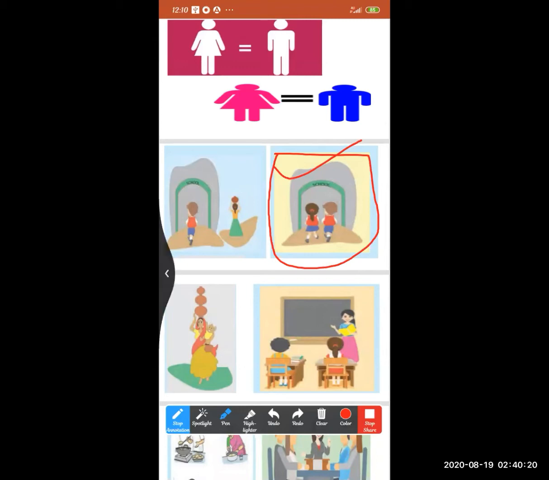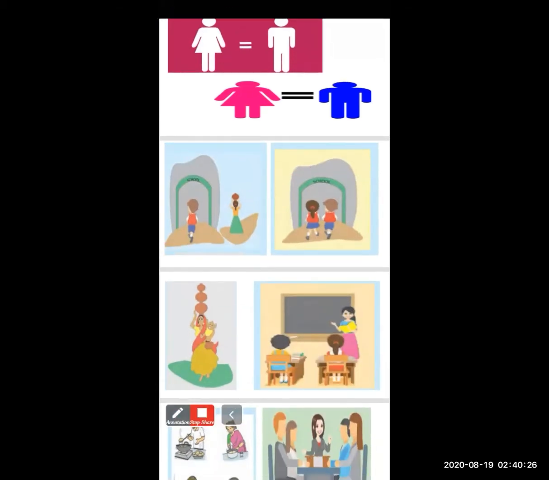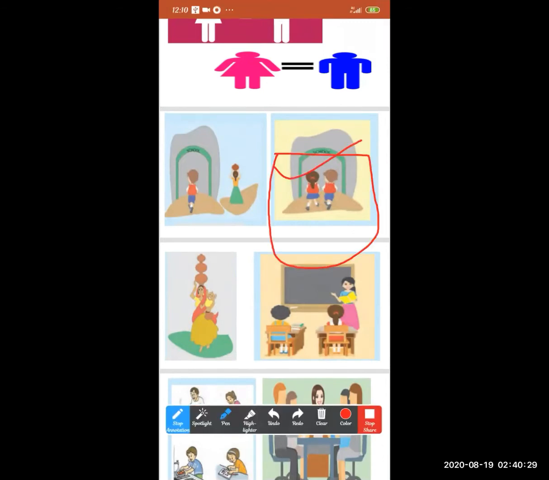Now see this picture here. What can you see? In the second picture, there is a woman who is trudging along, balancing 3 pots of water on her head, and there is a baby on her hip. Means she's carrying a pot of water. Means here the woman is busy in the household work.